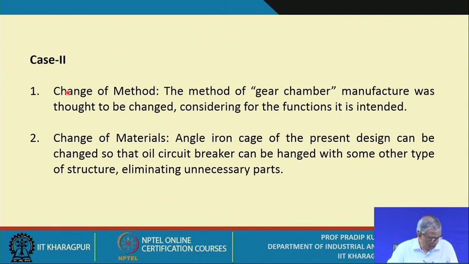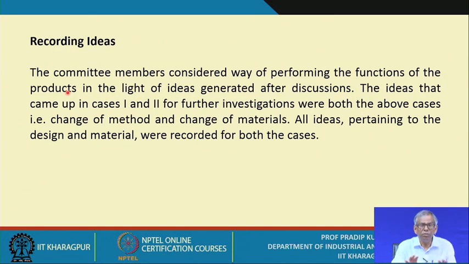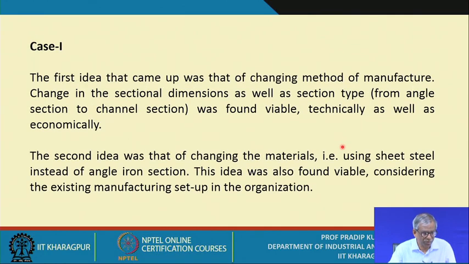So, these are the two decisions we took, and then we have recorded the ideas, and the committee members were involved in recording the ideas. These ideas are to be recorded properly for further investigation. All ideas pertaining to the design and material were recorded in both the cases.